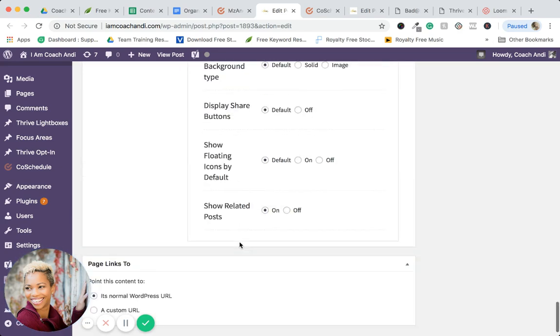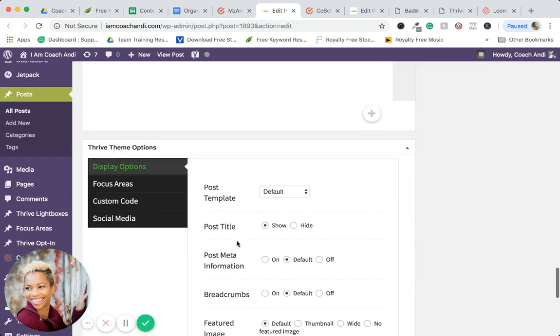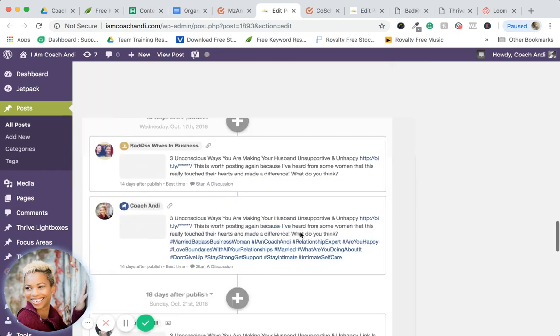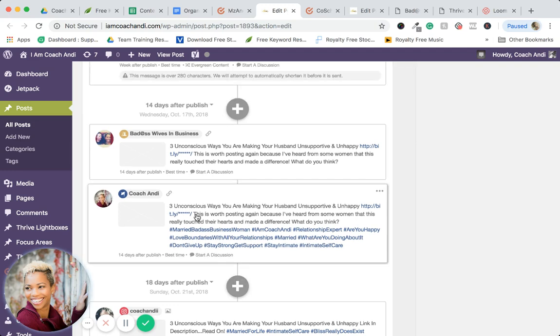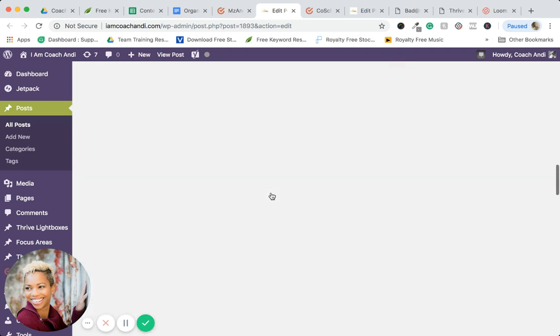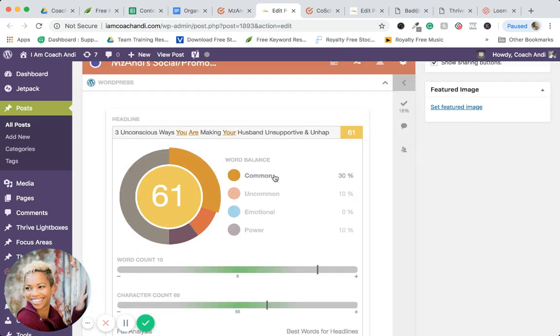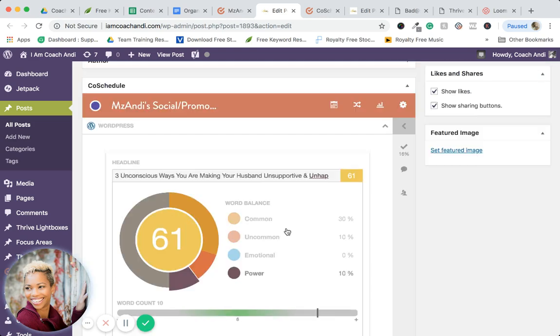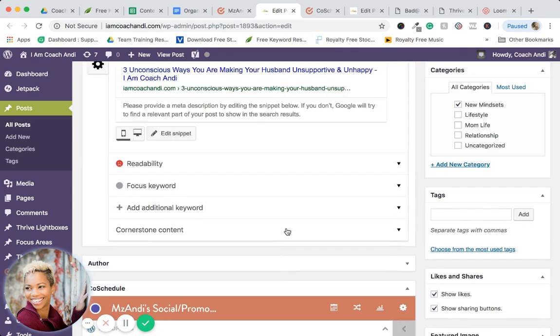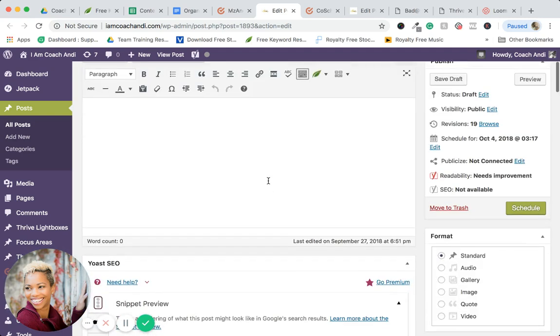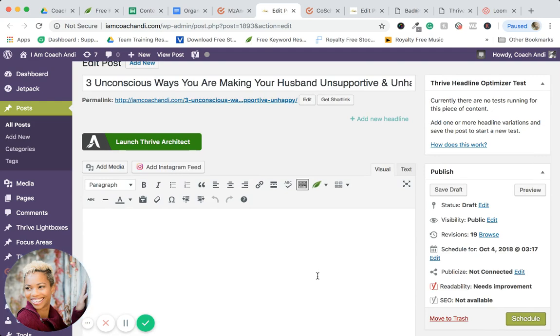And then this is just other stuff. I don't have to worry so much about the social share settings here because I can change them here, as well as the pictures. Otherwise, it's going to grab the featured image that I set here. I know there are other social media widgets you can use to choose what images you want and all that. You can get fancy there, but I'm happy with what it pulls. And plus, I preview it once you put in your content and your pictures. You can preview everything and change the pictures if you don't like it.